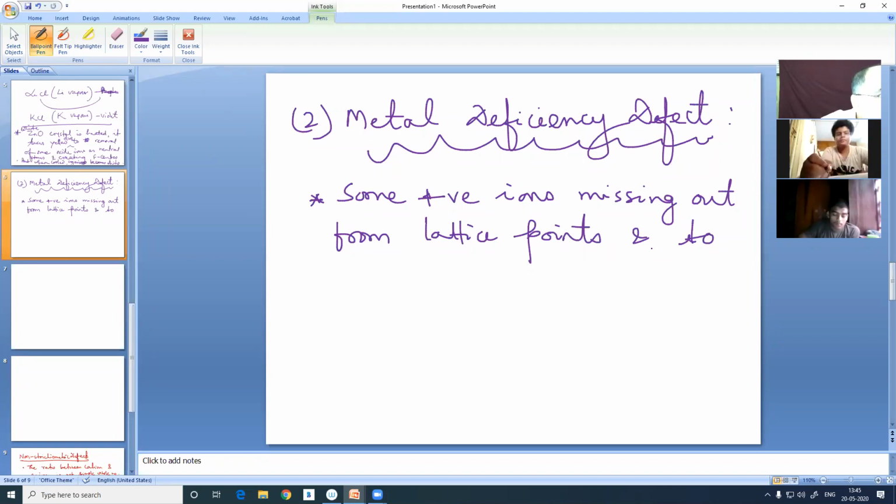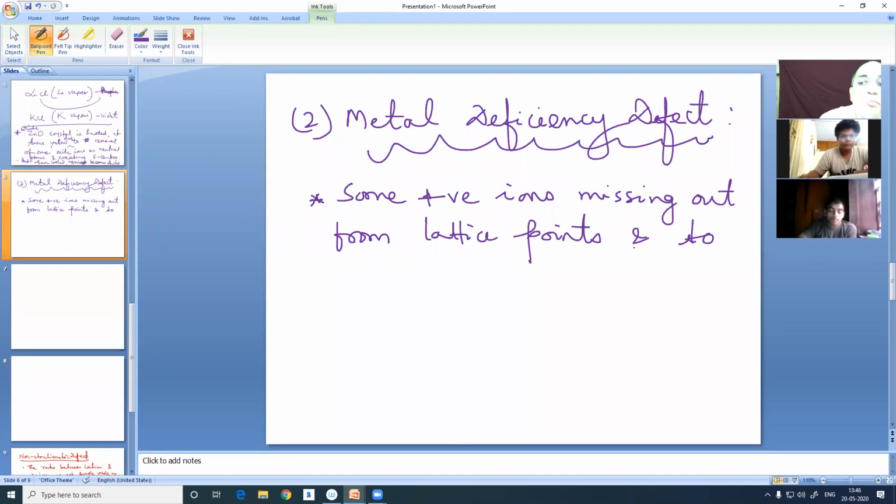In the earlier case also, the electrons were left out. The negative ion went as neutral atoms. So the electrical neutrality of the defective crystal is there. Same will happen here.